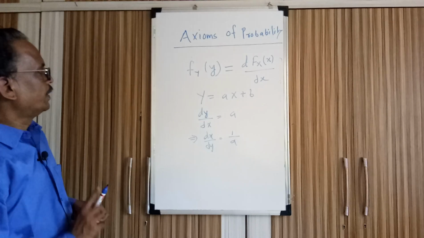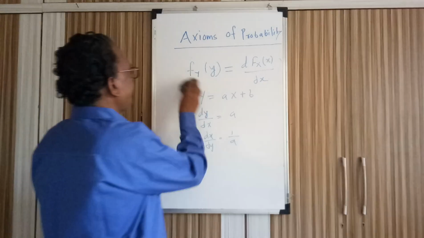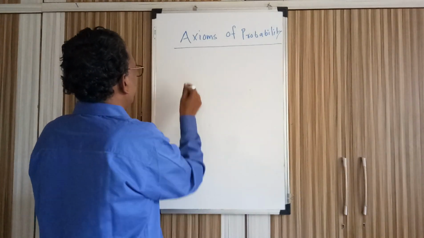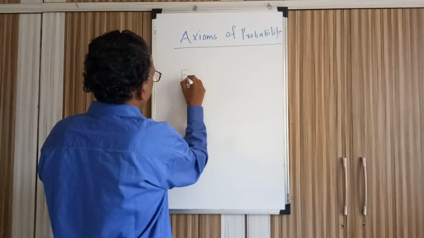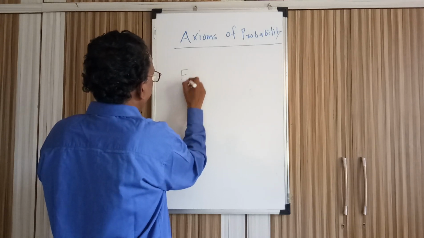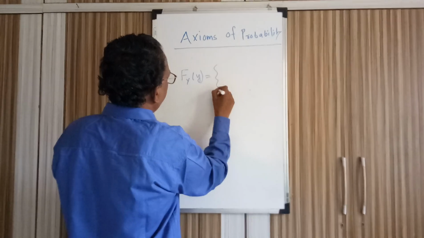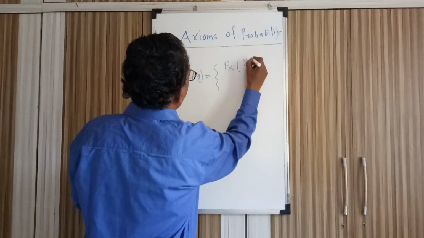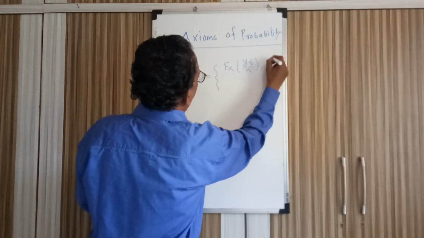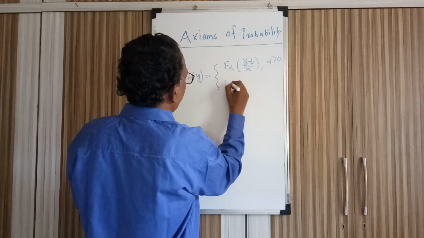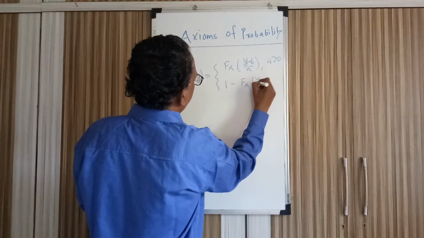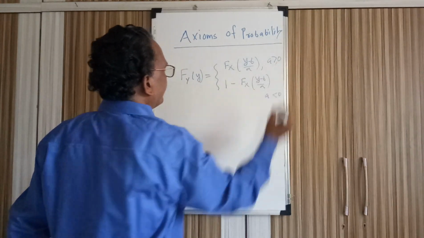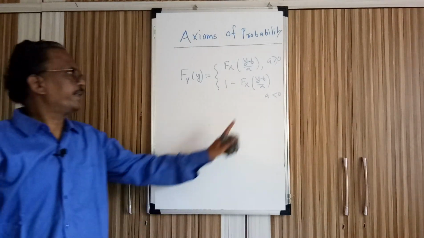Now we have the expressions at hand, and we also have the derivative dx by dy equal to 1 by a. So let us first write the expression for distribution function F_Y when a is positive and a is negative. This is F_X of (y minus b) by a when a is greater than or equal to 0, and here it is 1 minus F_X of (y minus b) by a when a is less than 0.